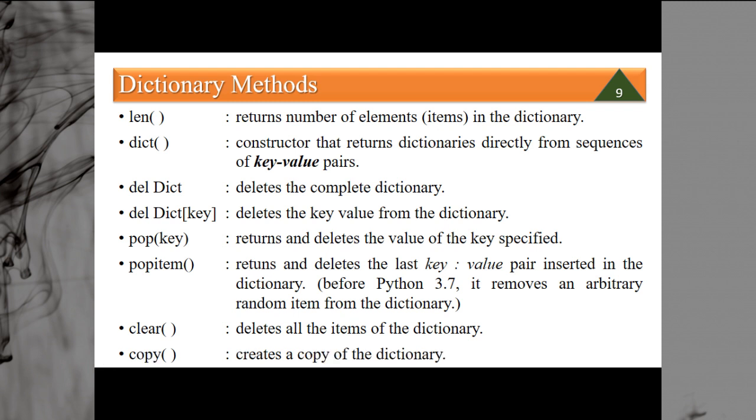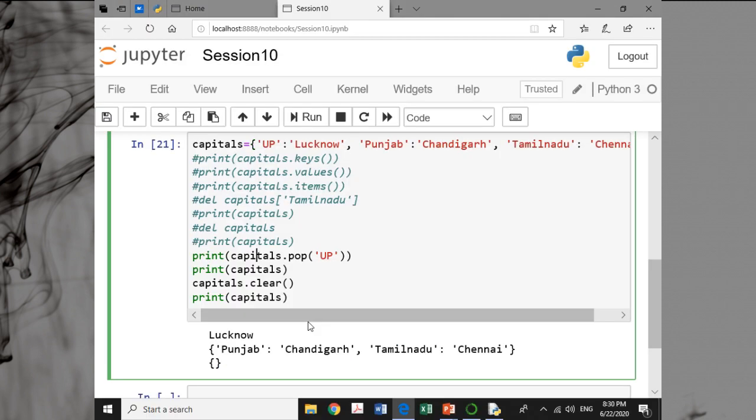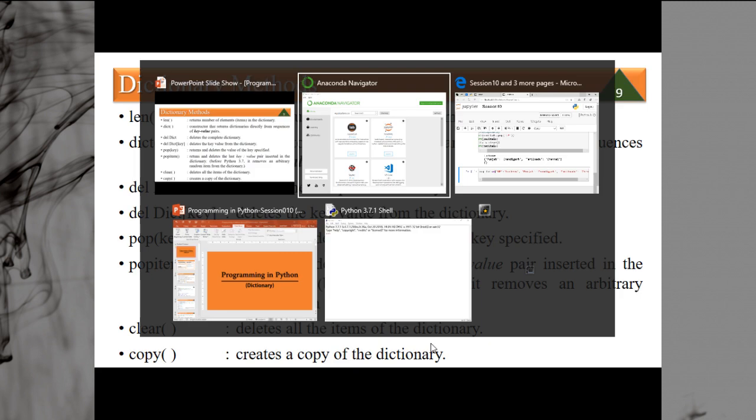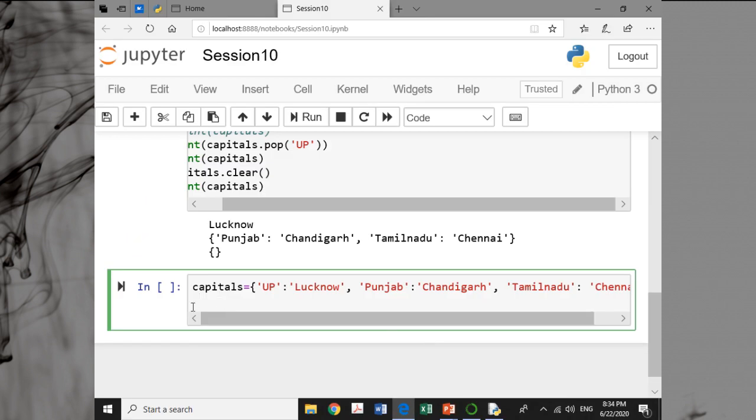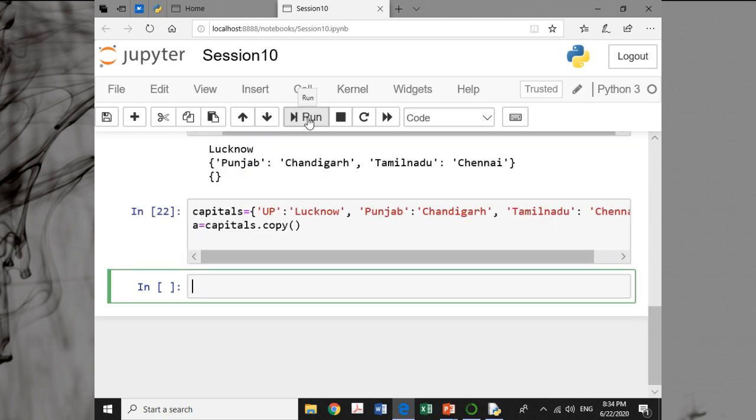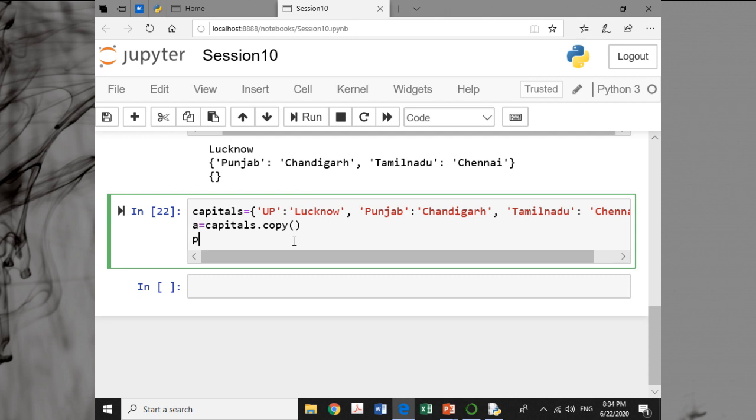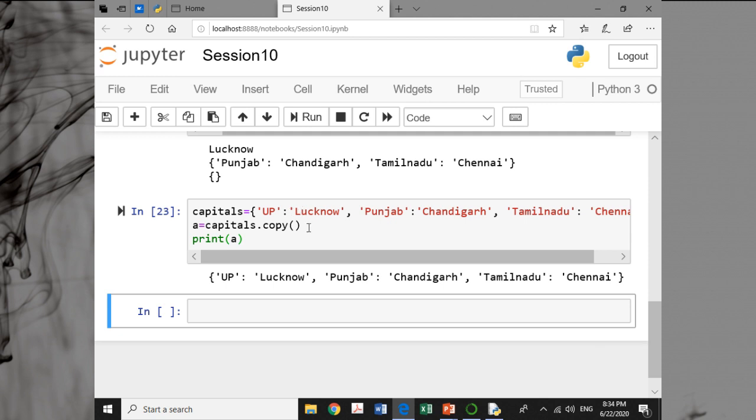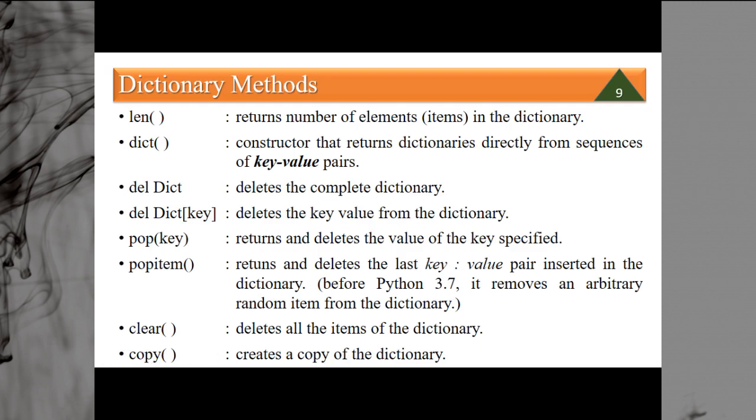Then copy creates a copy of a dictionary. If you want to create a duplicate copy of a dictionary, in that particular case, say a is equal to capitals.copy(), print a. It will create the duplicate copy of the existing dictionary. So by using the copy function, you can copy any dictionary.